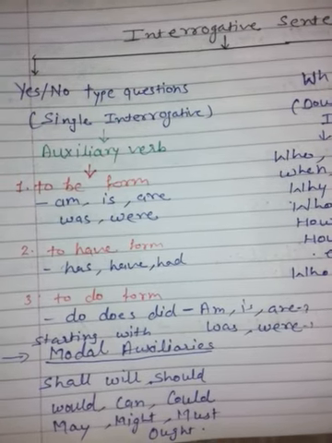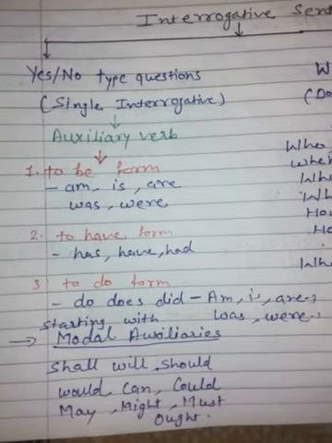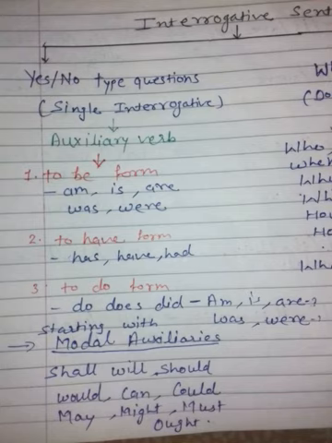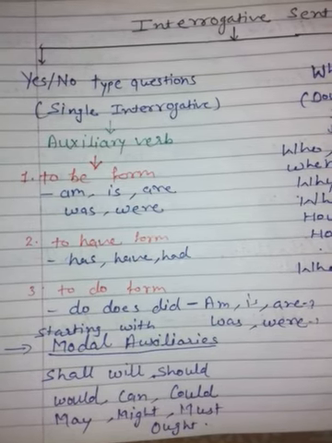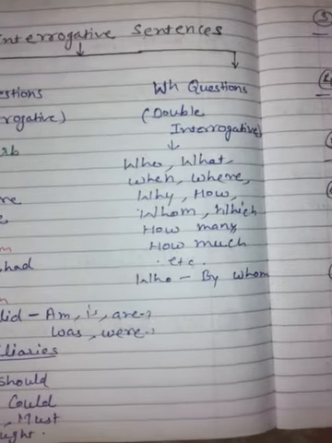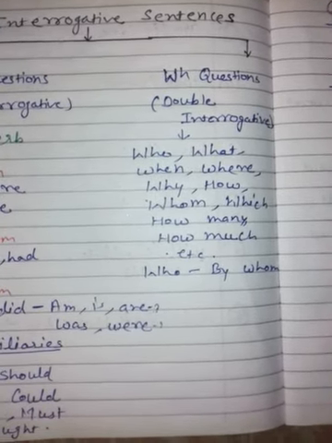And here are also modal auxiliaries. In modal auxiliaries, questions start with shall, will, should, would, can, could, may, might, must. And second is WH questions, the WH family, which we also call double interrogative.